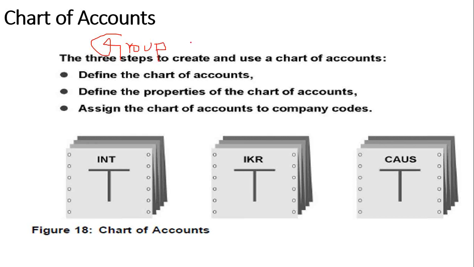Again, you have to create a chart of accounts, and you need to create account groups and GL masters. So the first step is the group chart of accounts, the second step is the chart of accounts, account groups, and GL accounts. In SAP we need at least two groups minimum: one is the profit and loss account group and the other is the balance sheet account group. Minimum we need two, and the maximum depends on your organization and business process.